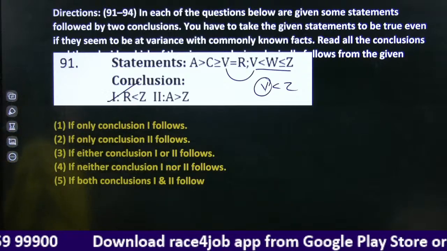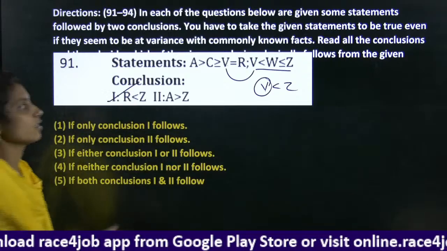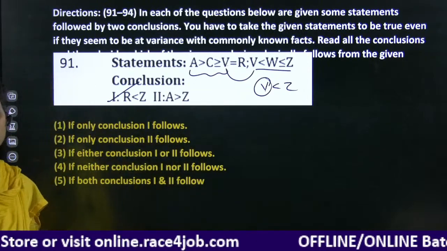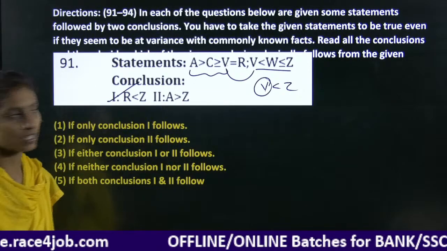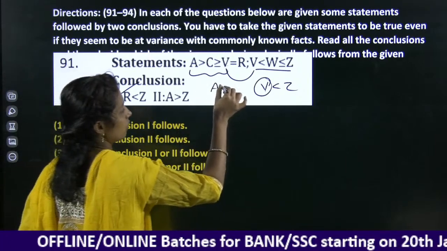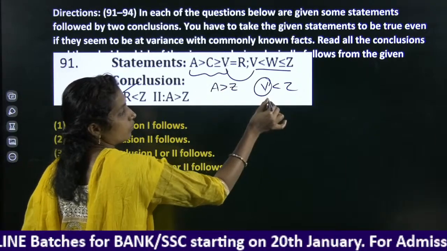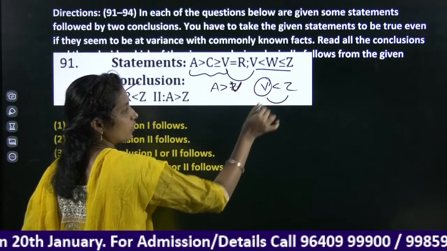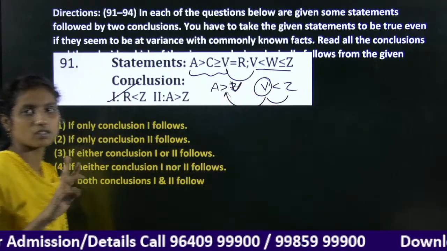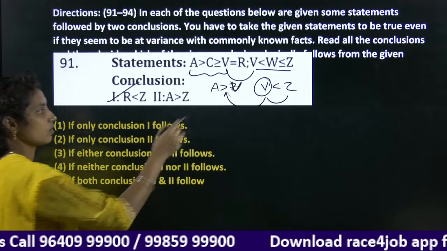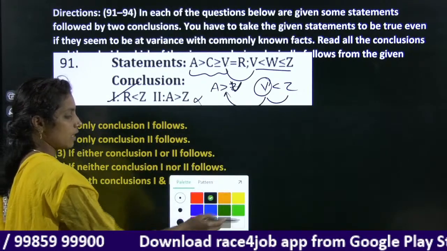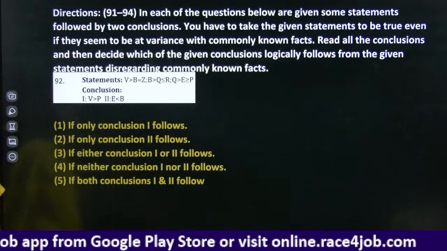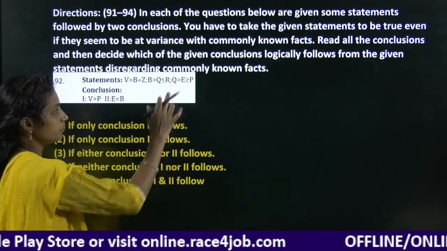Where comes the second one? A greater than Z. From A to V, we have a relation. A is greater than V. V is less than Z. We have two different relations. Greater than, less than combination on the second one is a false one. And our answer here it is only one follows. Right? Next.